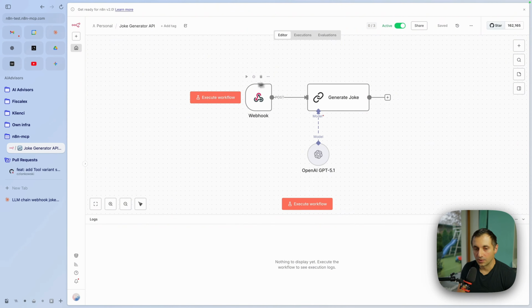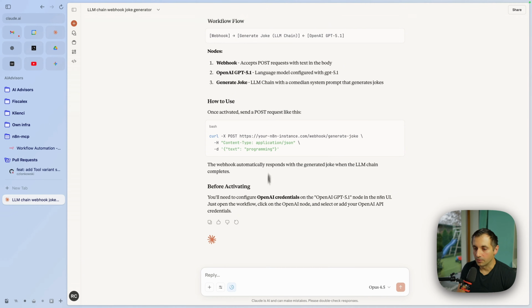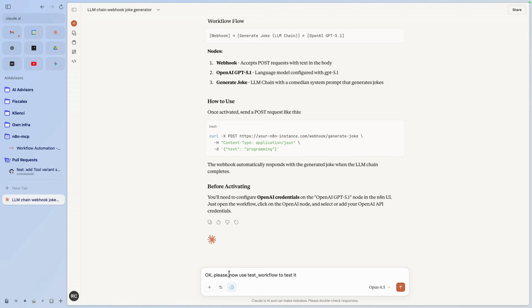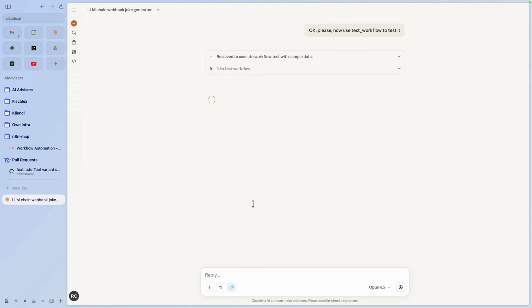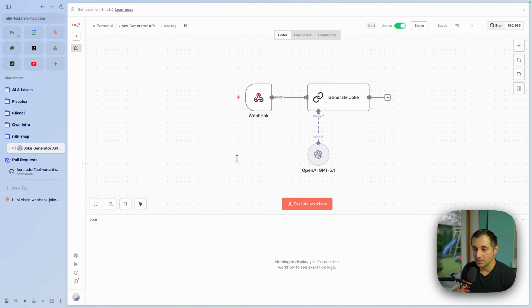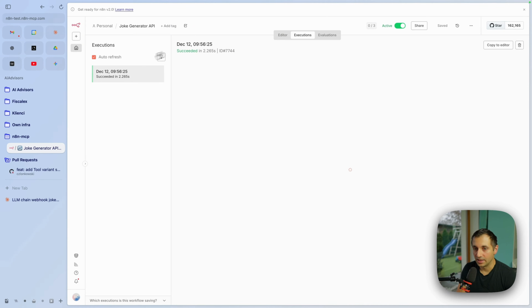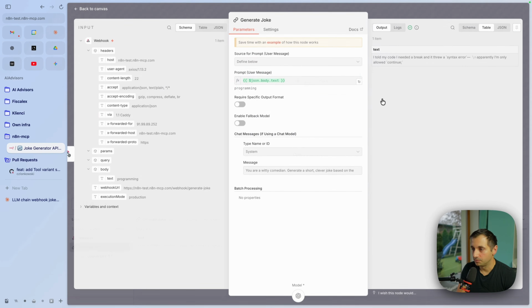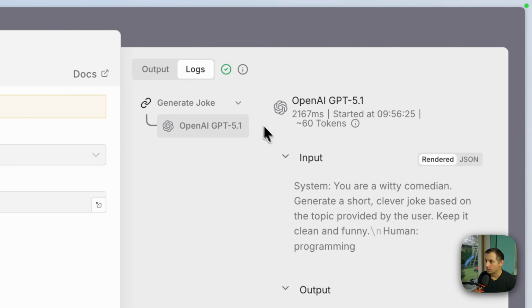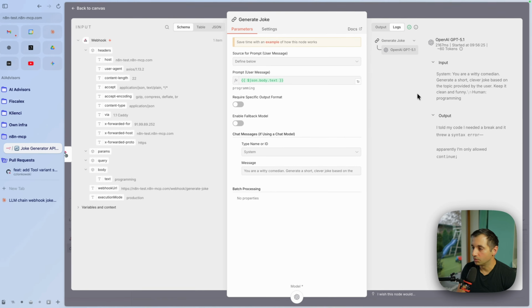Okay, and go back to Claude to test it and run. It says it works. Let's see. Executions. I see it was called by the model. And there is the joke, there are the logs and the output.